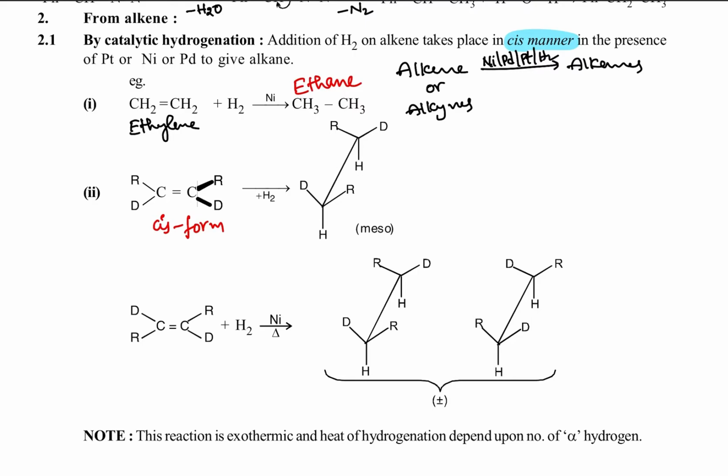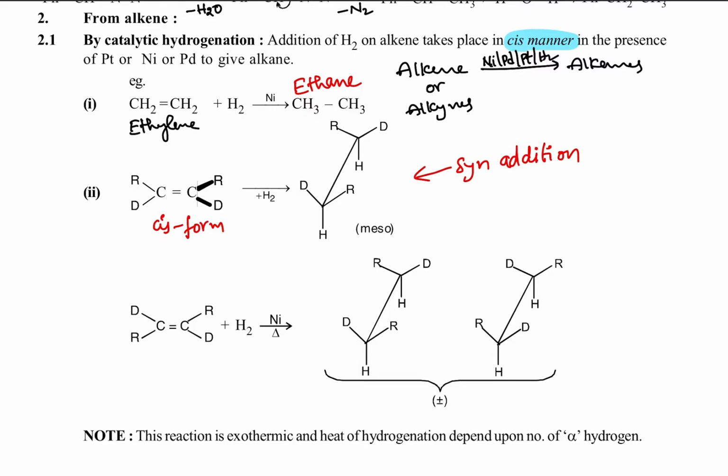Now, when the cis form undergoes syn addition, which compound will we get? A meso compound. What is a meso compound?